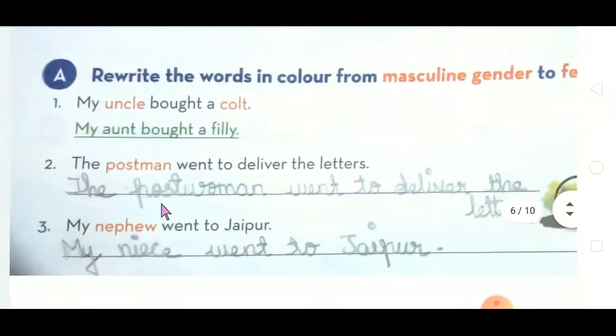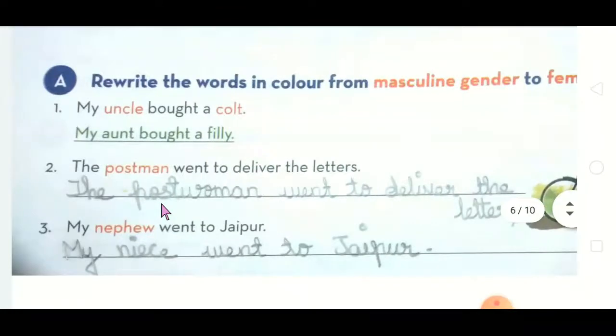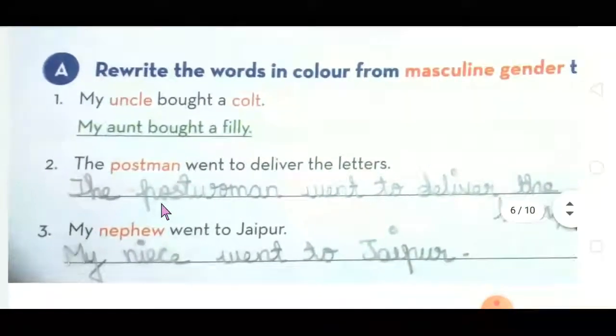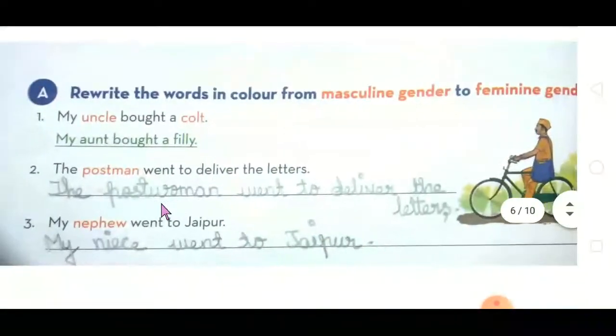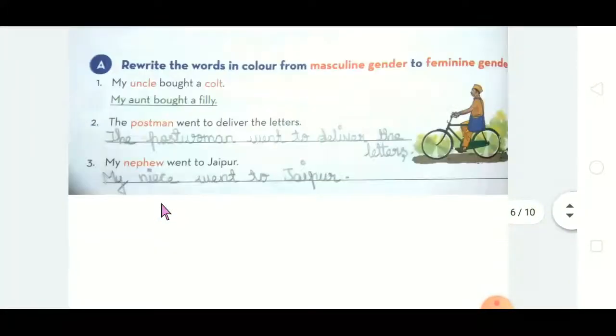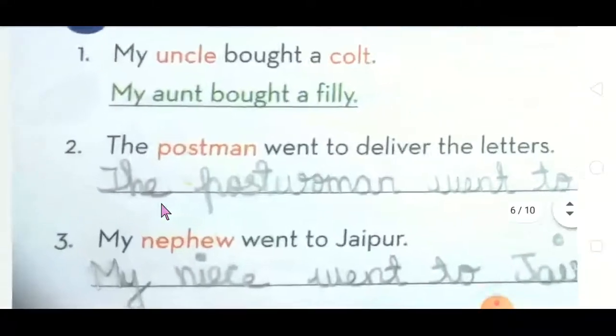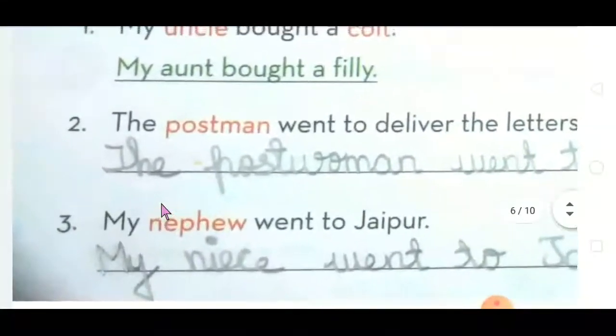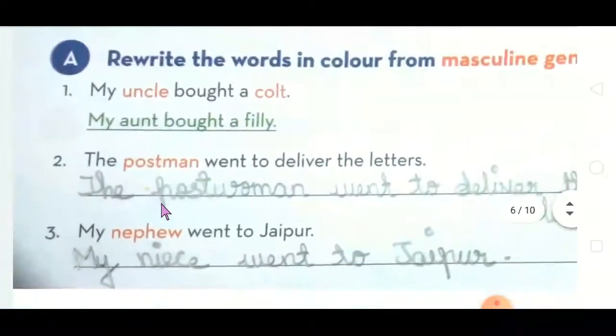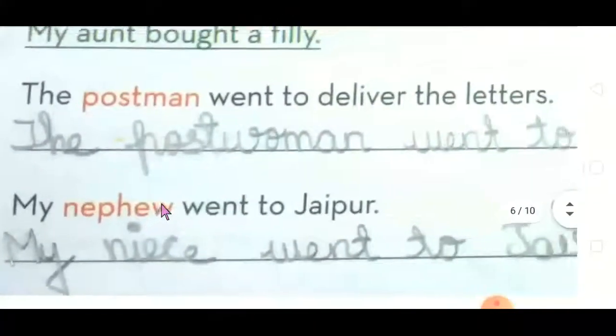So this is very easy. The one thing you have to do is only change the highlighted words. So all the sentence remains the same. Highlighted words alone you have to change. That's it. Okay? So come for the next one.